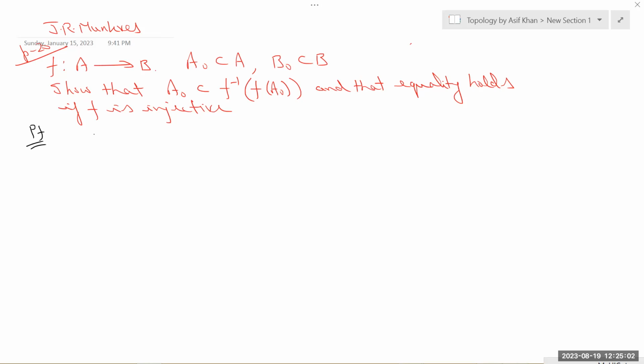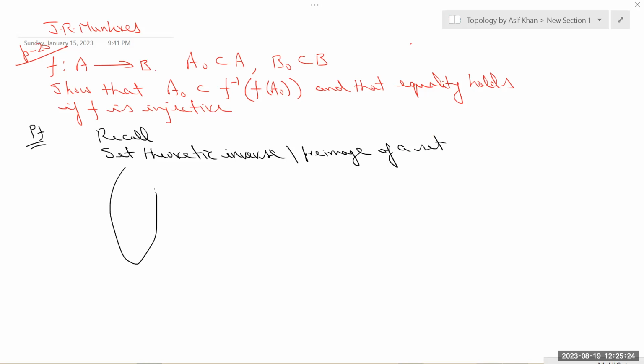First of all, recall the concept of set theoretic inverse, or the pre-image of a set. Suppose this one is A, this one is A naught.